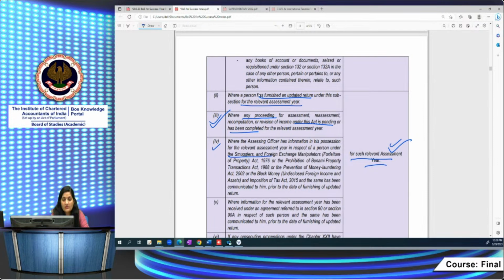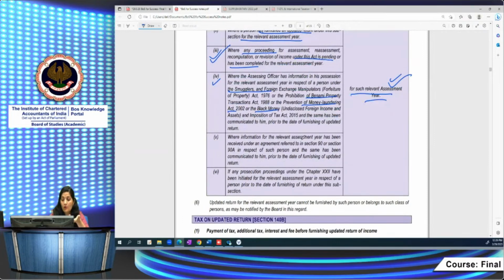Smugglers, foreign exchange manipulators, Benami Property Act, Money Laundering Act, Black Money Law. If the assessing officer has some information regarding that person and that has been communicated to the person before filing the return of income, then for such relevant assessment to which the information pertains, you are not eligible to file the updated return. Now, what is the other information? In case you have information as per the agreement entered under section 90 or 90A, then also you are not eligible for that particular relevant assessment year.